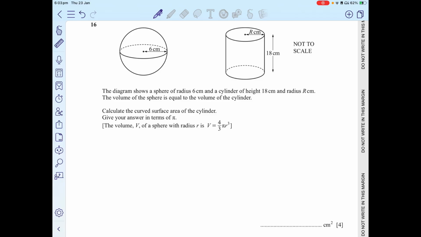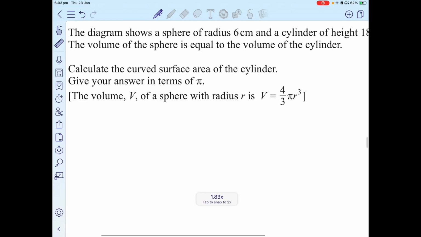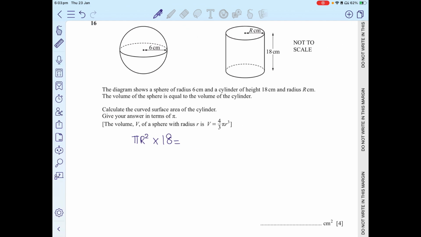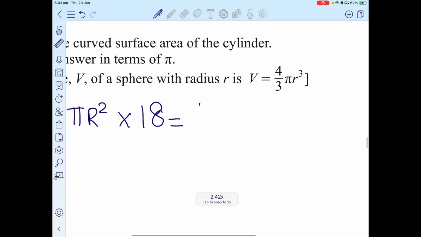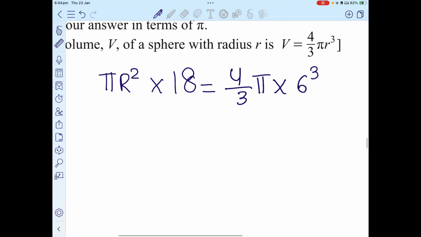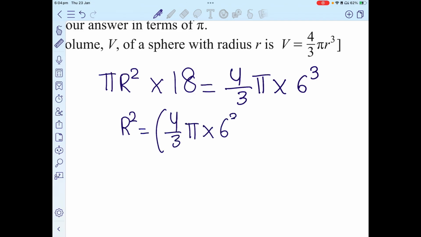The volume is basically the area at the top, which is pi r squared, into the height 18. It is equivalent to the volume of the sphere. The formula for the volume of the sphere is given as 4 by 3 pi r cubed, where r is given as 6, so 6 cubed. In order to get r squared, I would do 4 by 3 pi into 6 cubed divided by